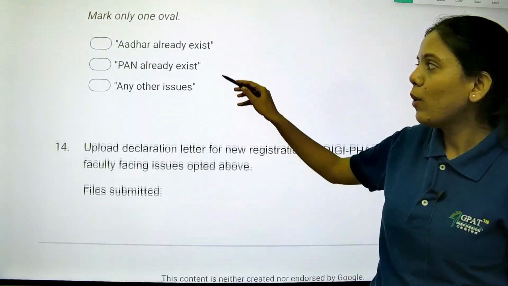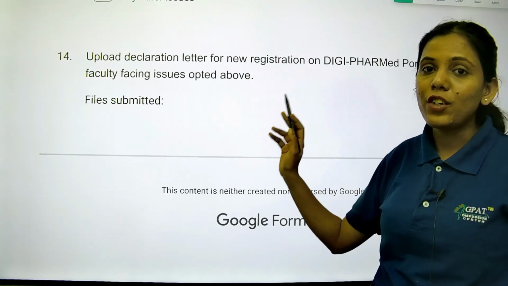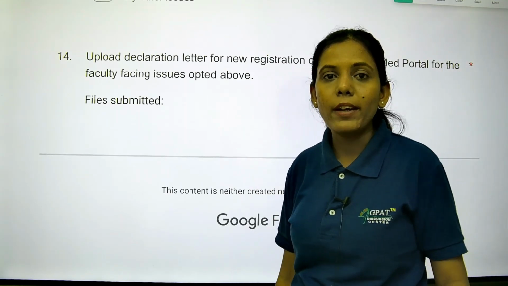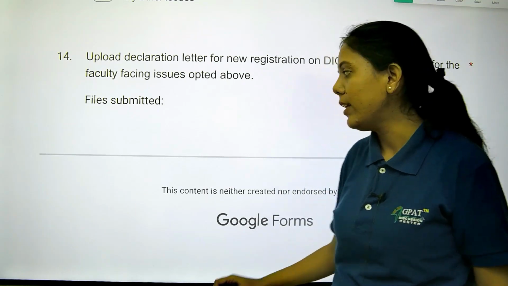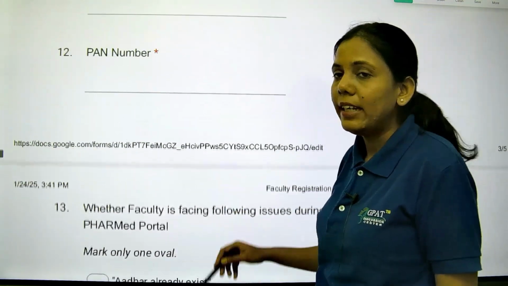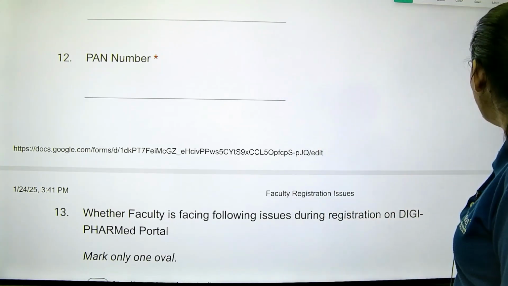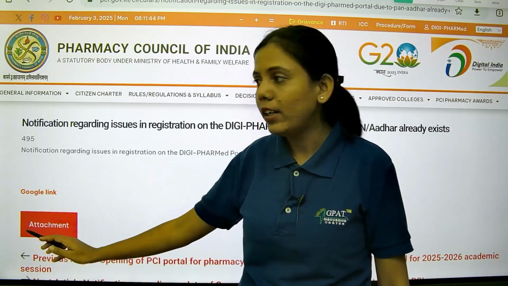As per that, you have to mark the issue and upload the declaration letter, in the prescribed format given by the institute, on the institute's letterhead. So this is about the prescribed format and the details. Now we will see the Google form link. Where we saw the attachment, there only you will find the Google link.